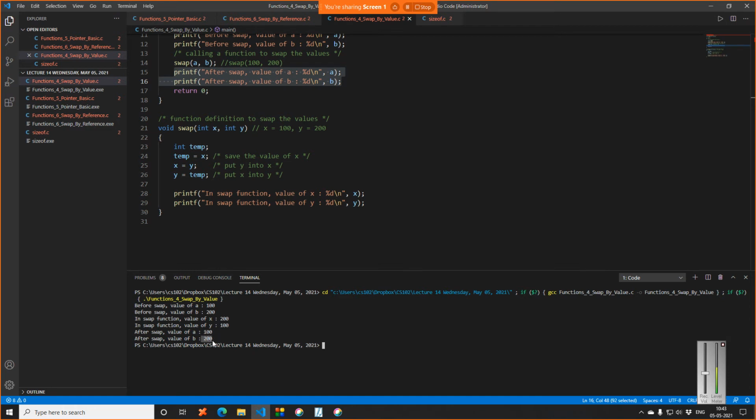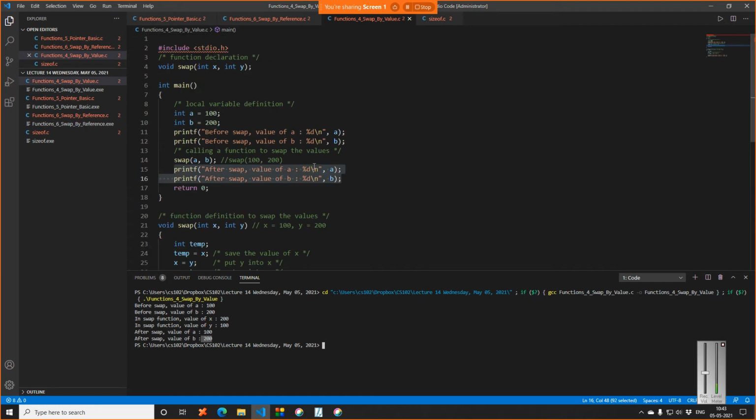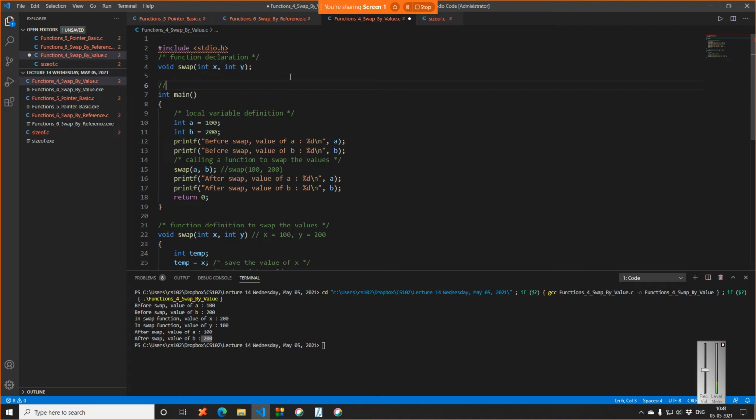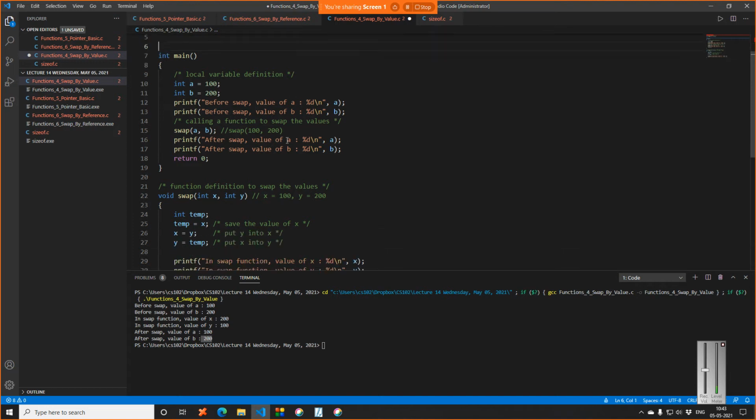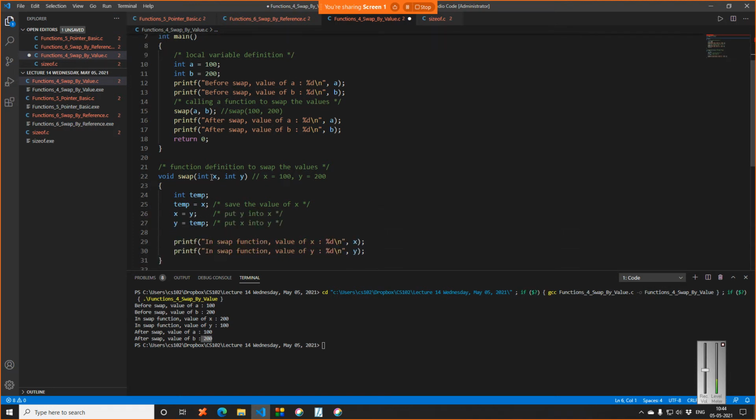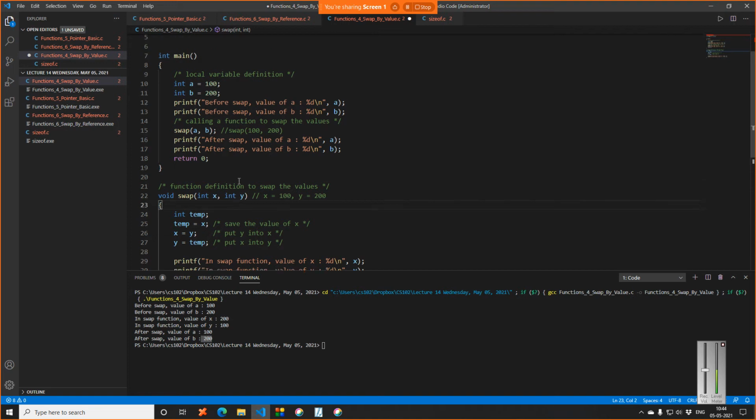Now, why does this happen? There is a phenomenon in C which is known as call by value. Let me just explain it. You may think that since we are collecting this as x and y, that is why it is not swapping.